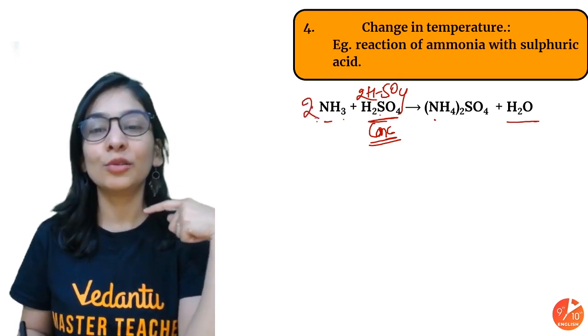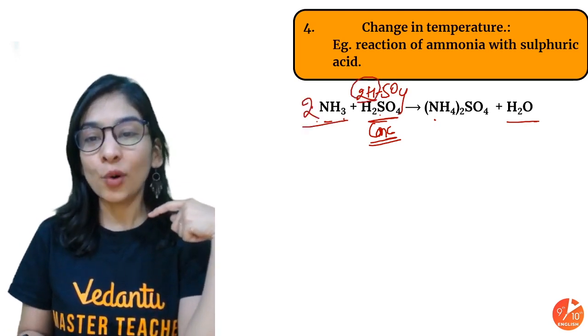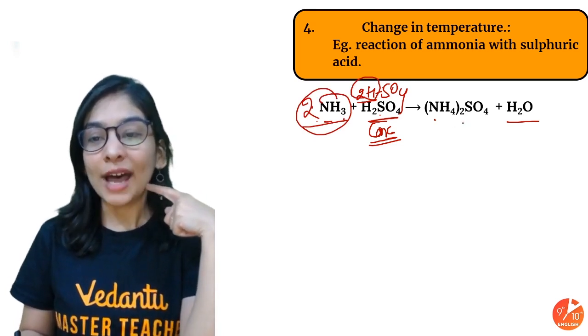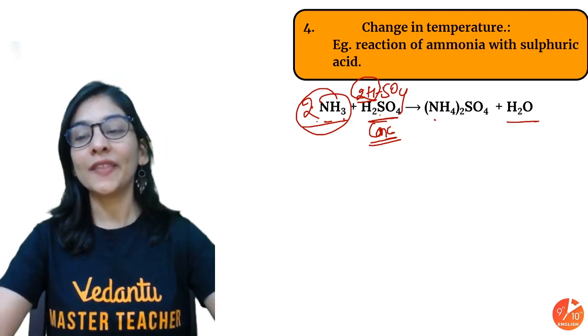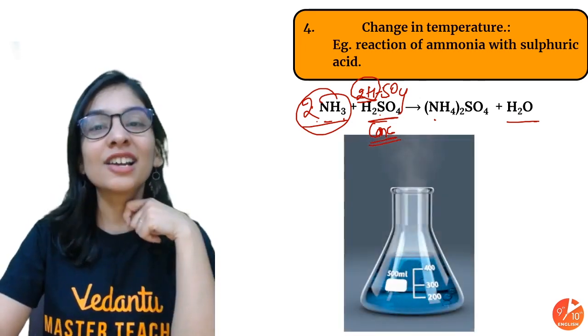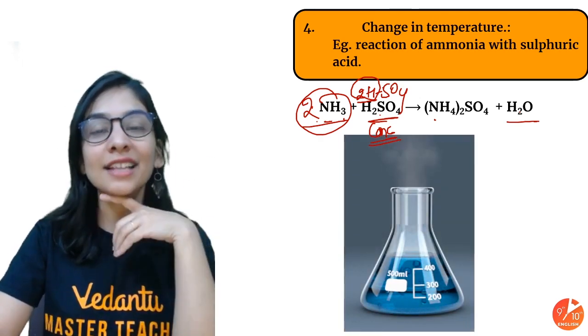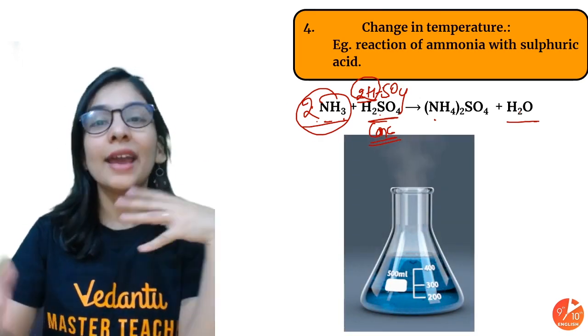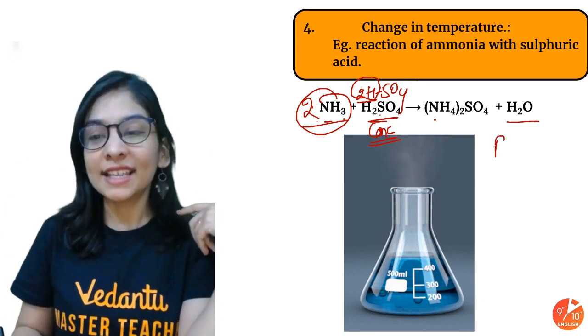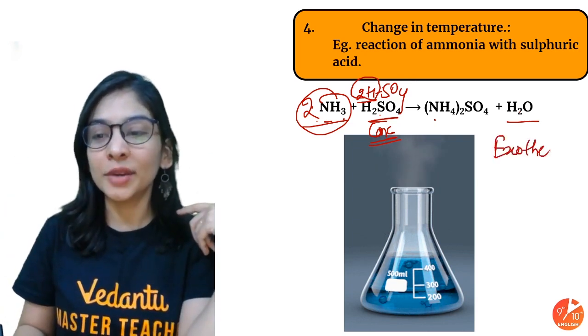I'll take 2 molecules of the same. 2NH4, it became 2NH4, right? And then SO4. So I got ammonium sulfate along with H2O in this. And what did we see in this reaction in front of you? When I touch it, it is a bit hot, exothermic, that's a release of energy. What is the exact meaning of exothermic, students?